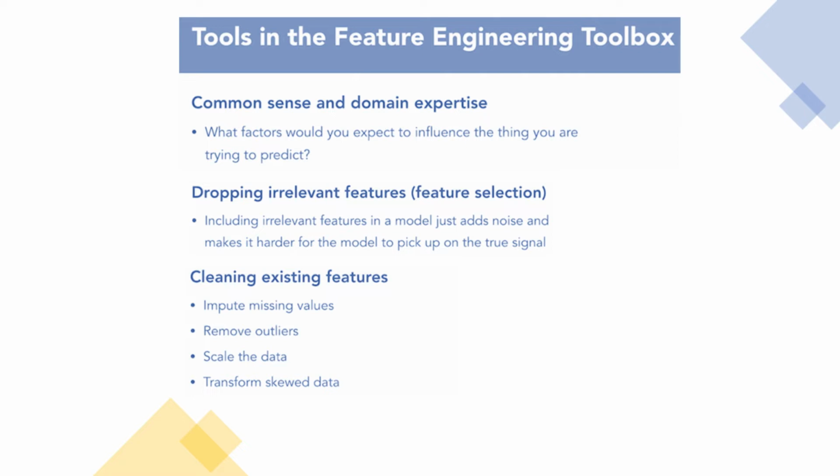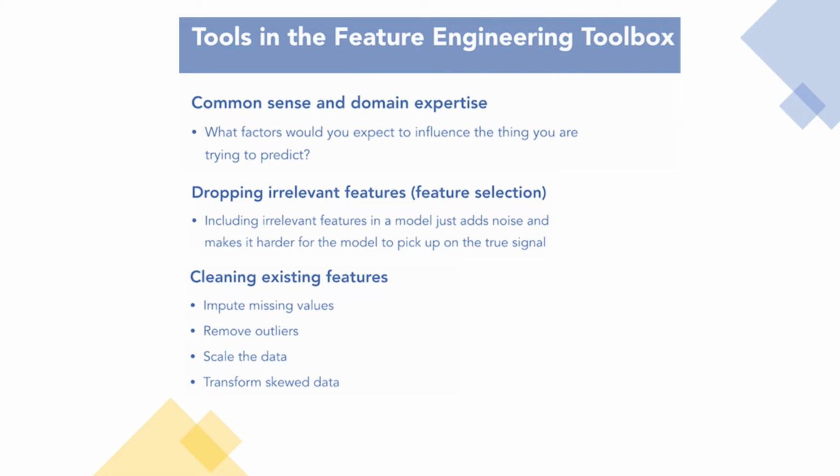In other words, take a step back and think about the factors you would expect to influence whatever you're trying to predict. As a very simple example, in fraud detection, maybe if a credit card is used in a country that it's never been used before at a time of day that it's never been used before, then maybe it's more likely to be a fraud. You should make sure those features are in your model. On the flip side, the date of birth of the cardholder probably is not relevant to whether it's a fraudulent transaction or not. Don't distract your models from the things it should be focusing on. Get rid of the irrelevant features.